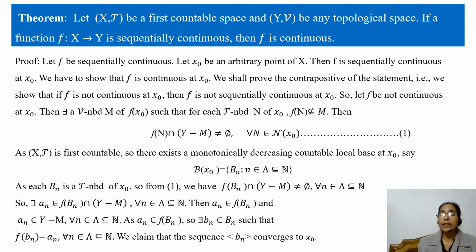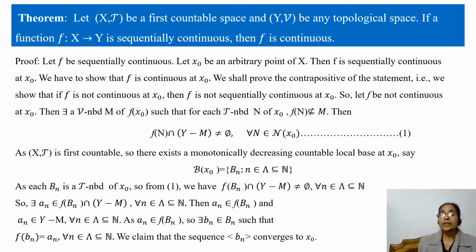Then a_n belongs to f of B_n and a_n belongs to complement of M. As a_n belongs to f of B_n, there exists some member b_n of set B_n such that f of b_n is equal to a_n for every n belongs to capital lambda.